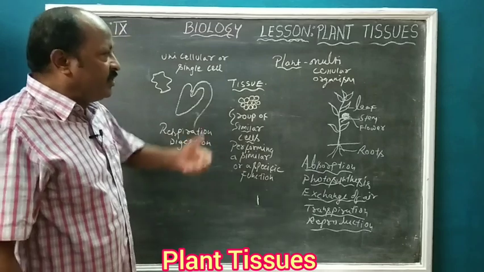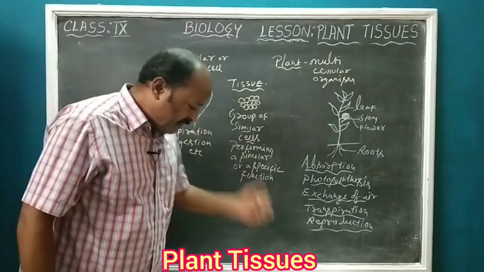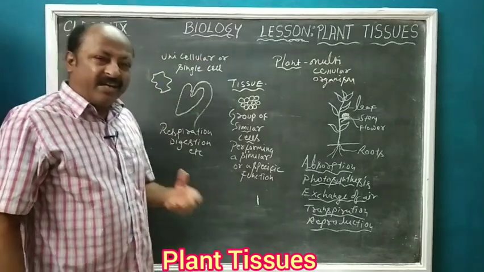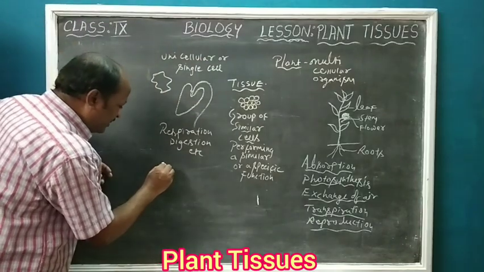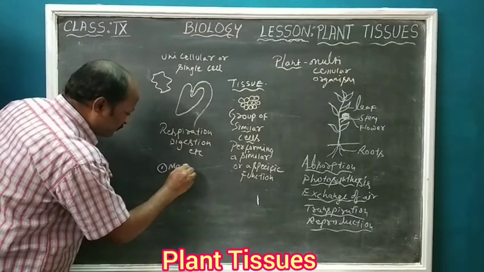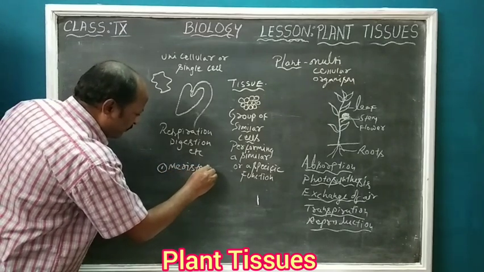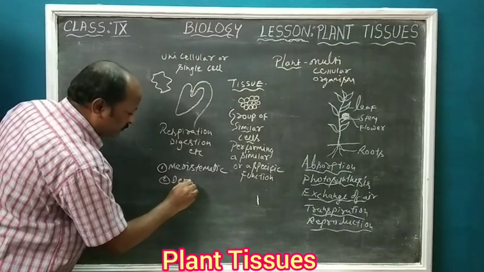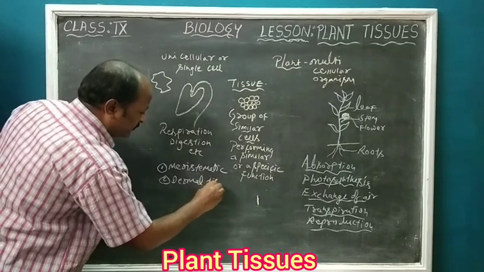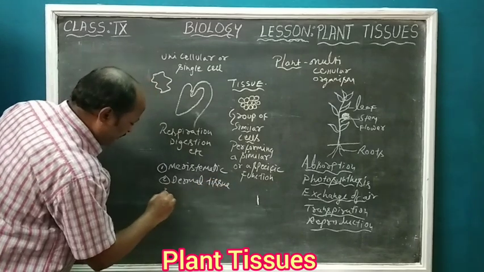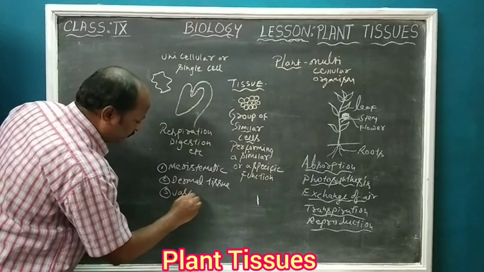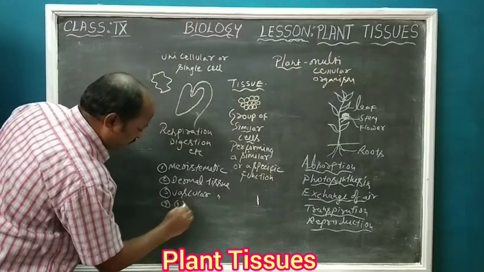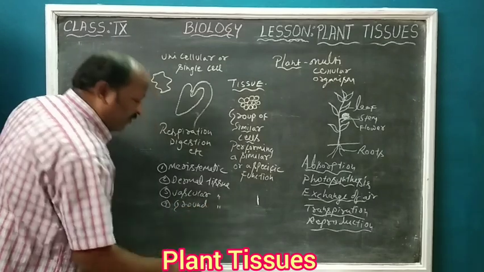When we talk about plant tissues, in the plants we have four basic plant tissues: meristematic tissue, then dermal tissue, then vascular tissue, and ground tissue.